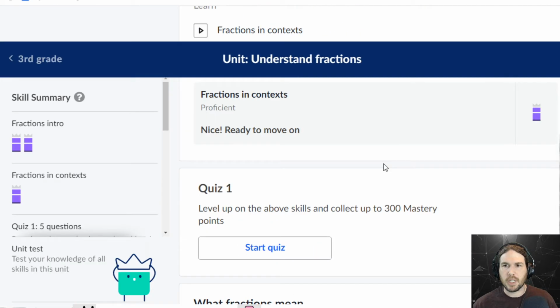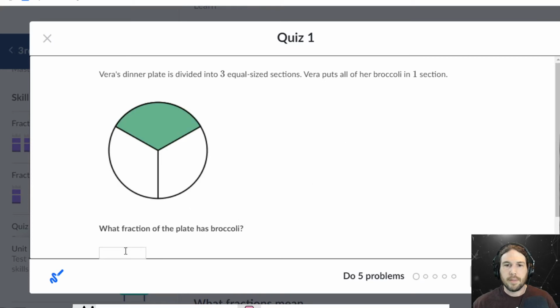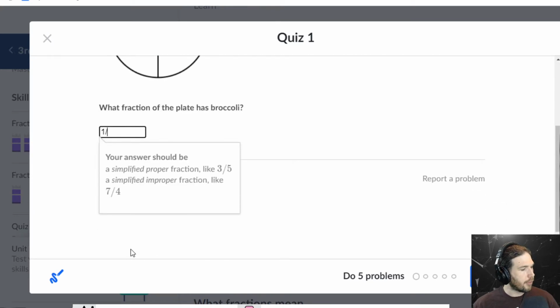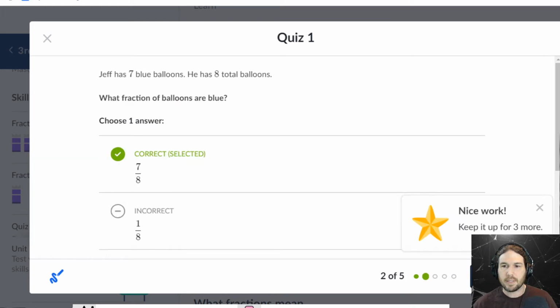All right, fractions in context are done. We've got a quiz that we're going to burn through really quick. That looks like 1/3 to me. I didn't even read the question. I probably shouldn't do that. 7 out of a total of 8, that's 7/8.